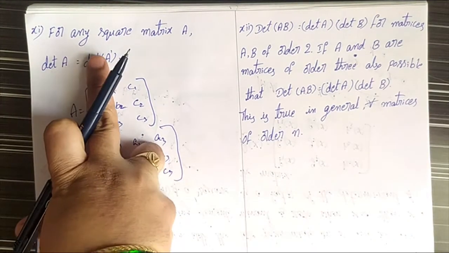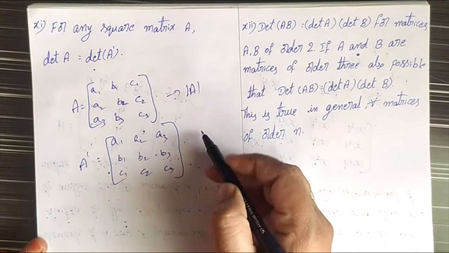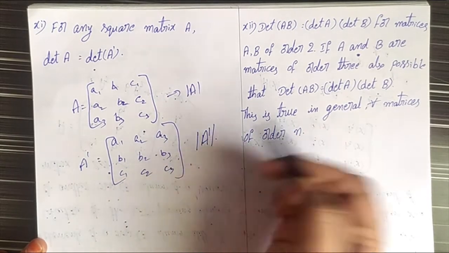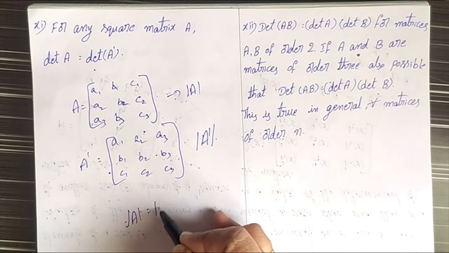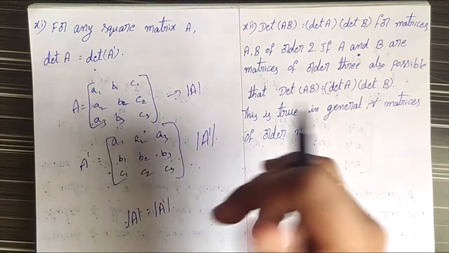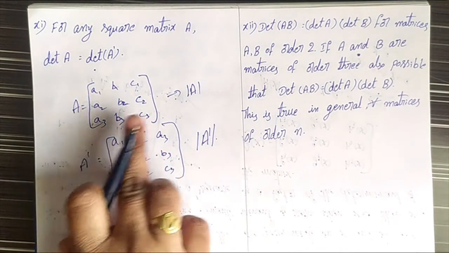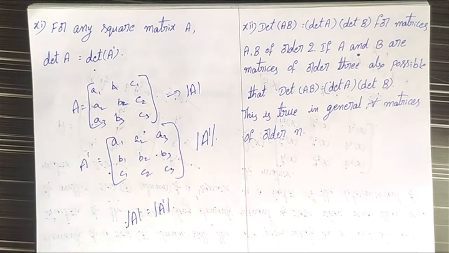In this property, the determinant of A is equal to the determinant of the transpose of the matrix, that means det A equals det A transpose. If A is a square matrix, then the determinant of the matrix A is equal to the determinant of the transpose of the matrix. This is the 9th property.